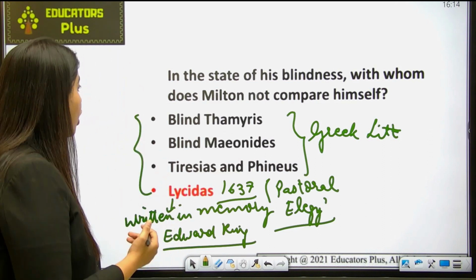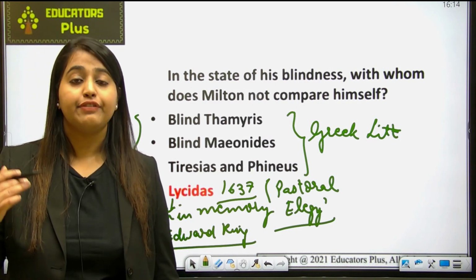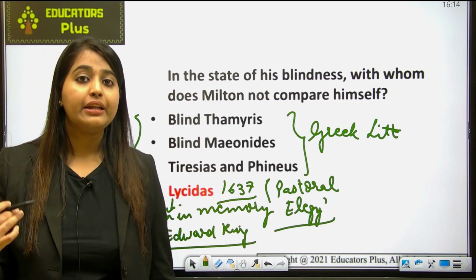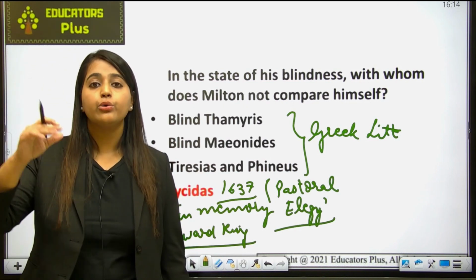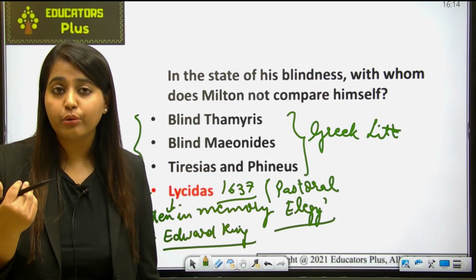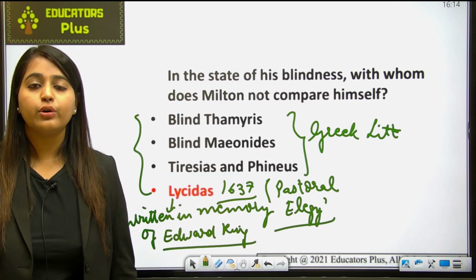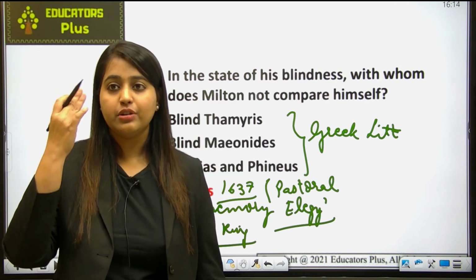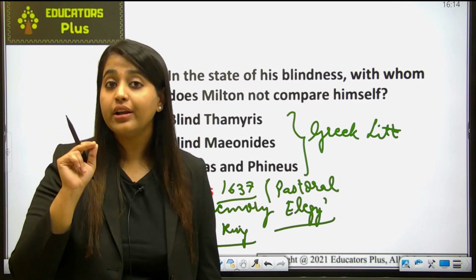Okay. Also remember that Milton's invocation of these blind prophets is a reflection of his awareness of his poetic limitations. ठीक है, तो उसको ऐसा कुछ नहीं लिखना था कि जो out of the box हो. So that's why he was asking for blessing from God, so that he could only write what is accepted by the public. ठीक है, तो ये also denotes that limitation, that he was blind. He can only write what he can feel. He cannot write anything else which he has not felt.